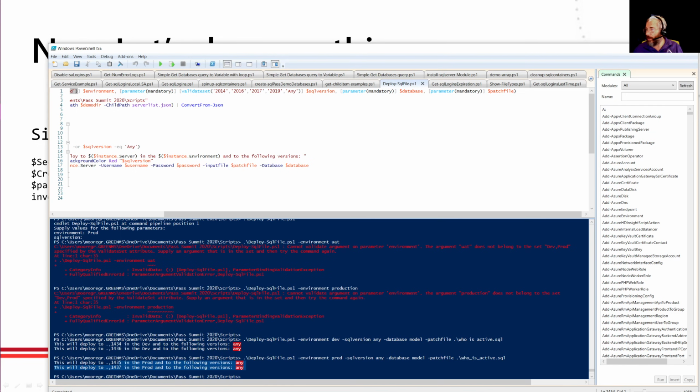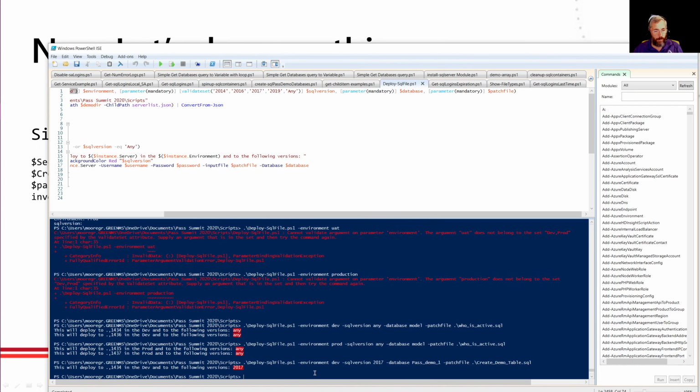Pretty useful. But soon comes along a new table, and we're going to add some new functionality to our servers that are running 2017. This is a product that only runs in 2017, so we're going to add this here. We're going to say what database we want it in, and we're going to run this patch file. Notice again, we're saying the dev environment, but now we're saying it can only be on our 2017 server. We do not want it on 1436, which is our 2019 server. Boom, it only deployed it to the one server. This is great, we're happy with that.